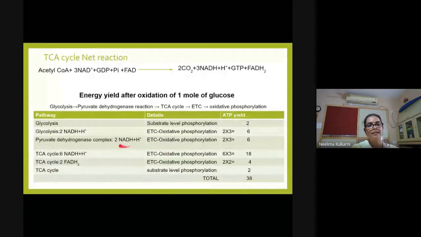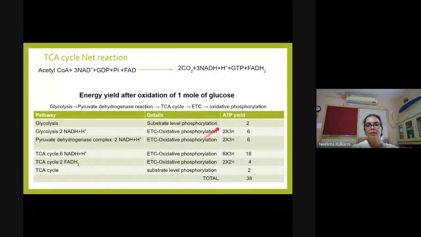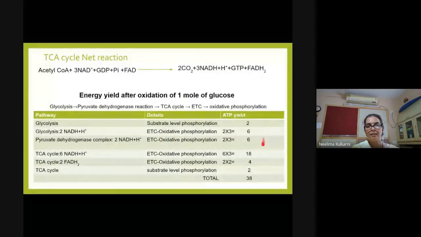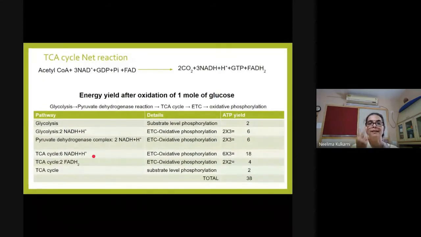Pyruvate dehydrogenase, again 2 pyruvates will react, they will produce 2 NADH plus H plus, 1 NADH, 3 ATP, 2 NADH, 2 into 3, 6 ATP again. So till now, these numbers of ATPs are produced, 6 plus 6 plus 2. TCA cycle we have seen produces 3 NADH plus H plus per round. 2 acetyl coenzyme A may enter, so 6 in 2 rounds. So 6 NADH plus H plus, 6 into 3, that is 18 ATP due to NADH plus H plus that is produced in TCA cycle.